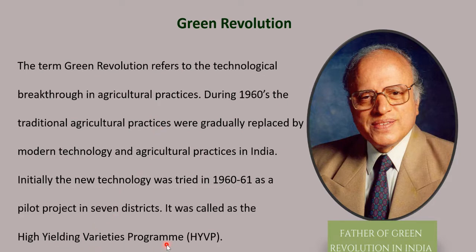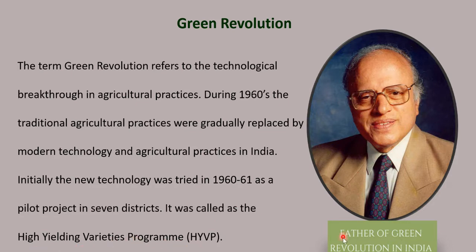A sudden increase in agricultural productivity can be called Green Revolution. So it was also called High Yielding Variety Program.